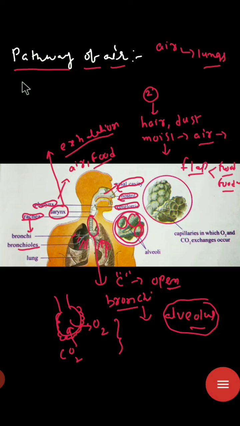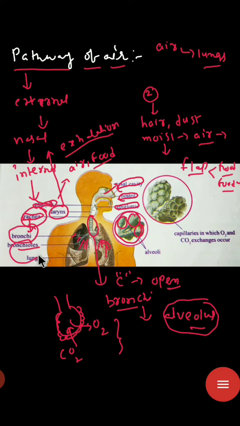So finally, when you take the pathway of air, from the external environment the air enters the external nostrils, and later the nasal cavities and internal nostrils, and through the internal nostrils it reaches the pharynx region. From the pharynx to the trachea, from the trachea to the bronchi and bronchioles, and finally into the alveoli, and thus finally the gases mix into the blood.